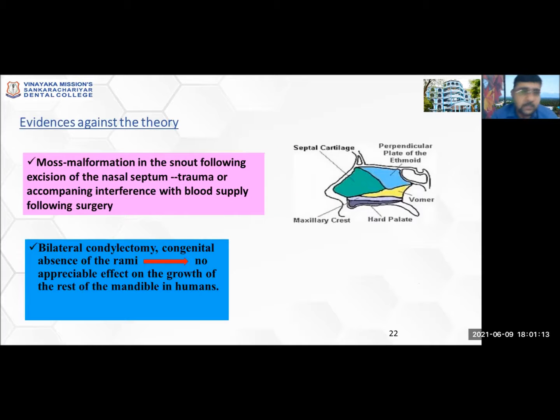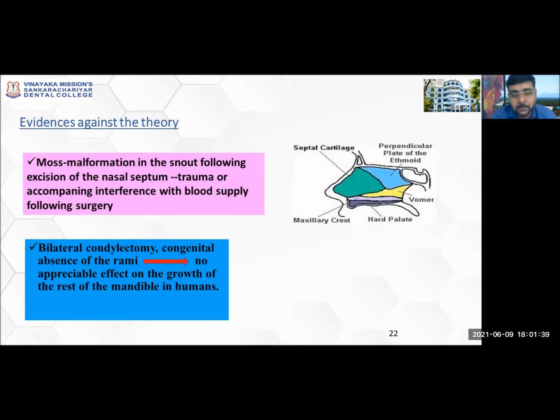The evidence which was against the theory was from Melvin Moss, the author. He found out that the underdevelopment of the midface of the rabbit happened not because of removing the nasal septum. Rather, it was caused because of the trauma created during removing the nasal septum, which led to reduced blood supply and underdevelopment, not the nasal septum which was responsible.